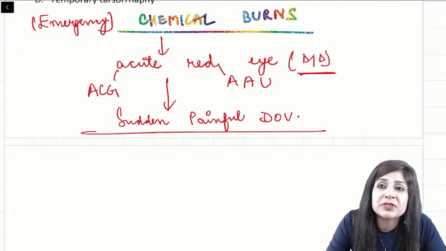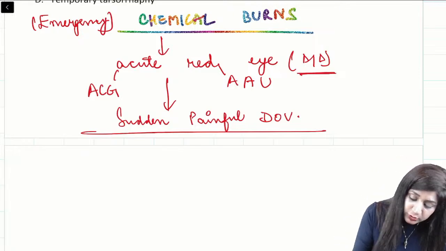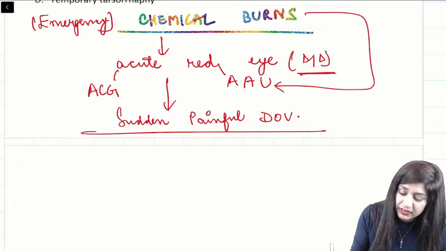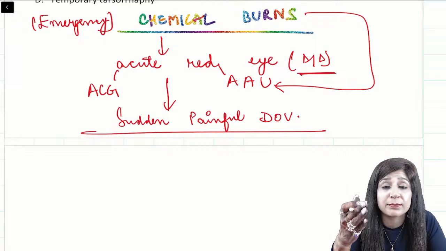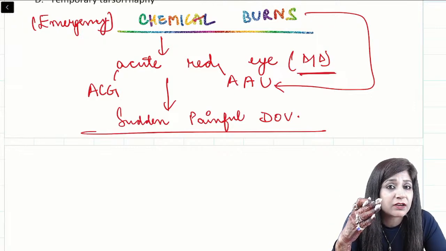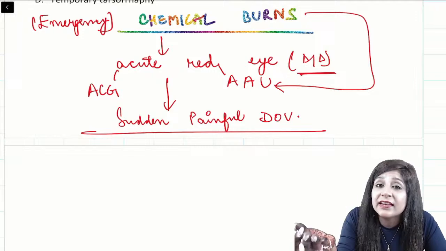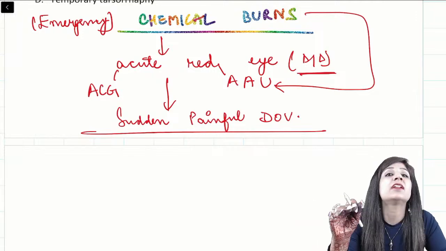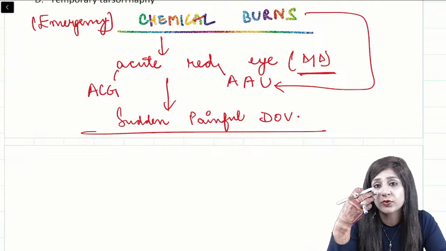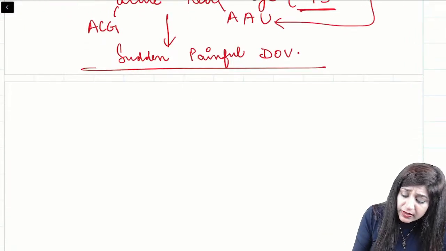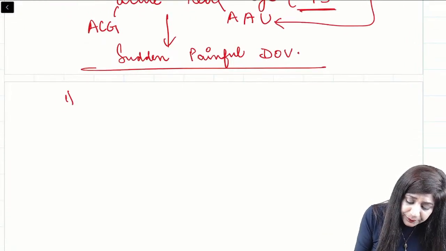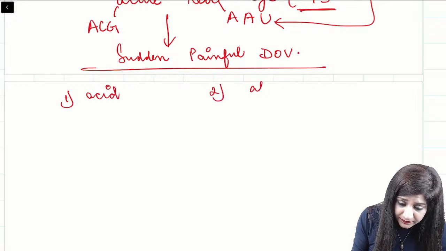Why indirectly I am saying? Because due to the chemical burn also, it will lead to acute anterior uveitis. We will have a lot of inflammation. Due to inflammation, we have acute anterior uveitis, and therefore indirectly again it is the acute anterior uveitis which is presenting with the acute red eye. Okay. So it can be acid injuries also, or it can be alkalis.